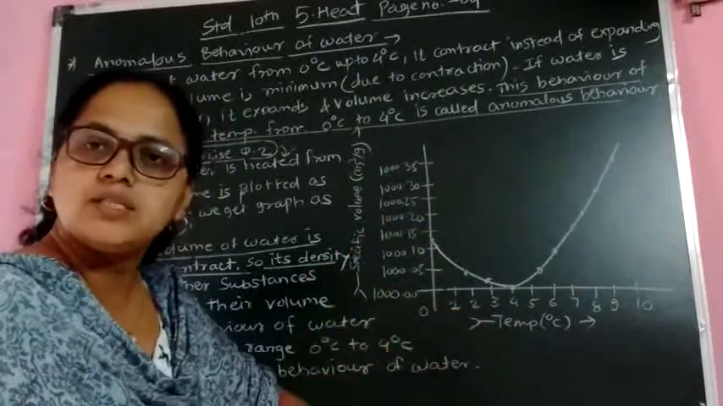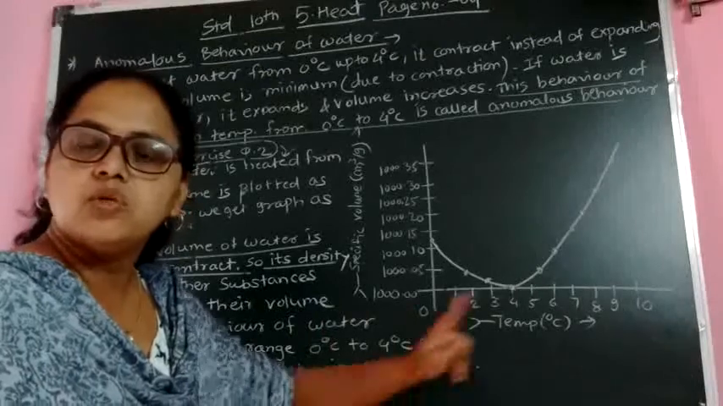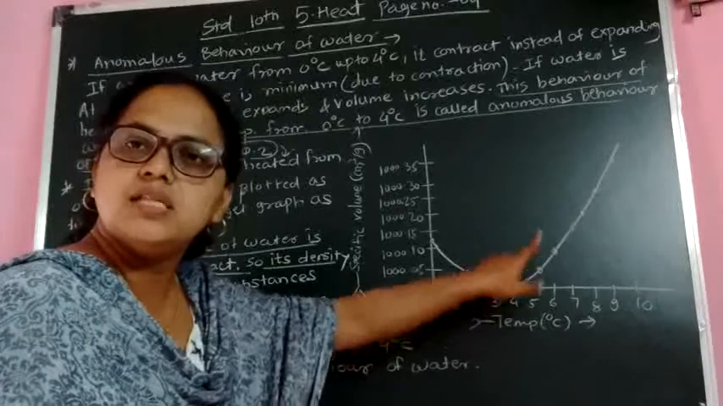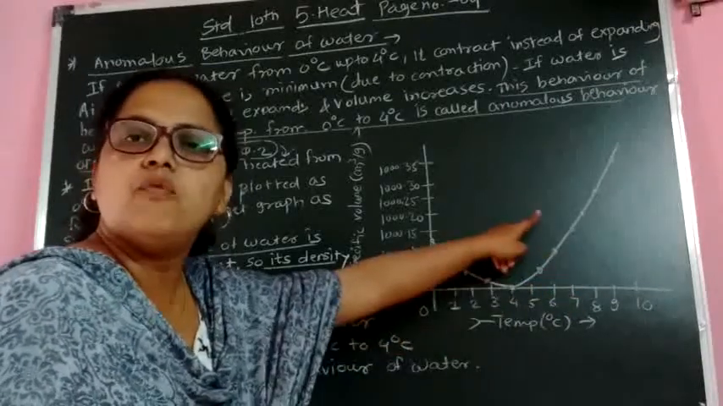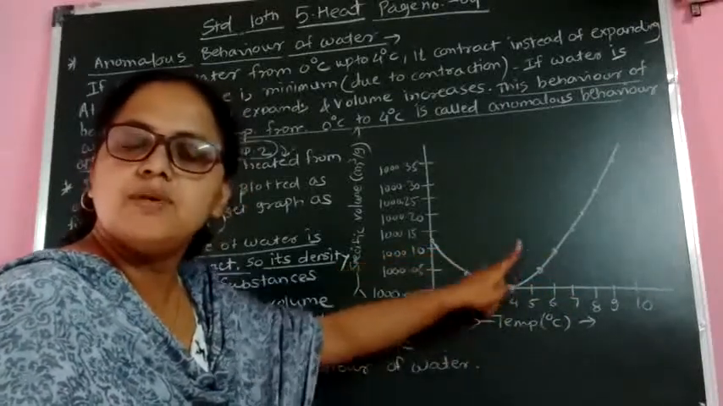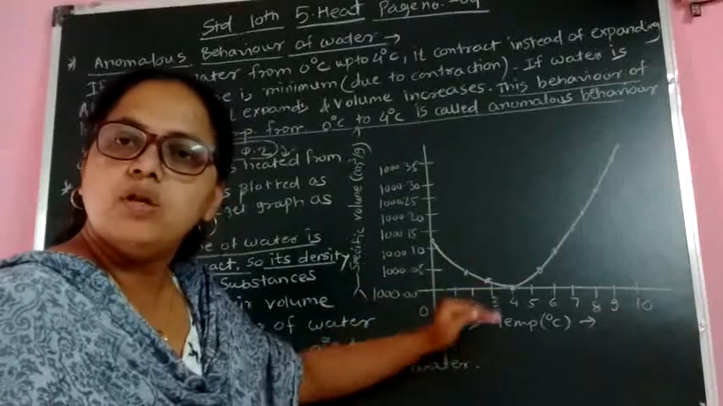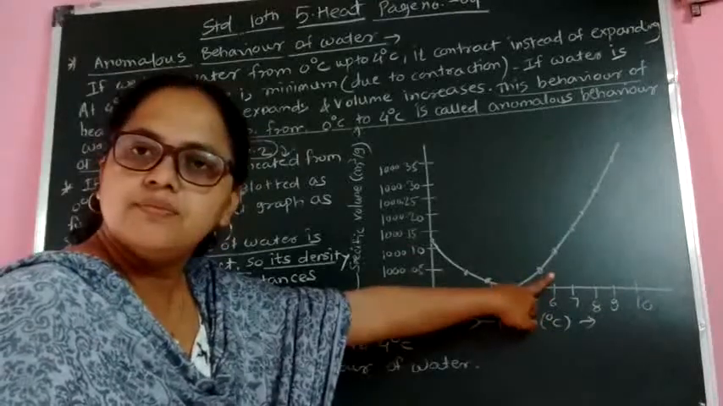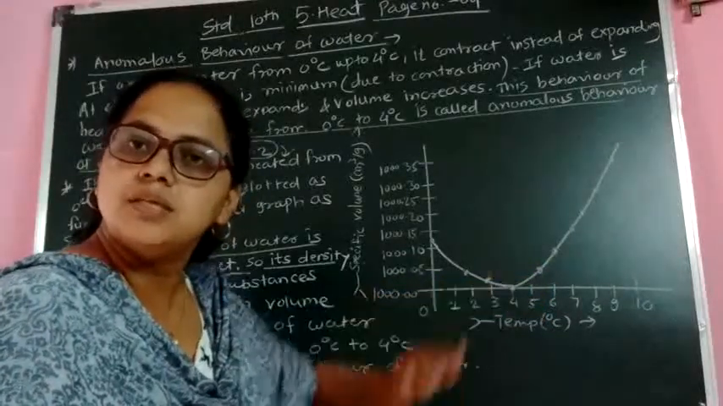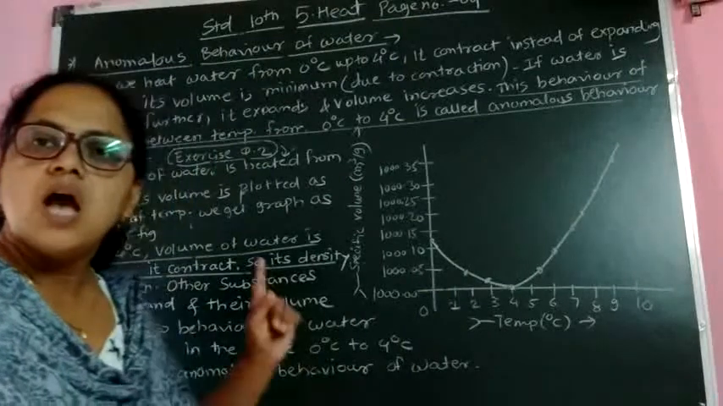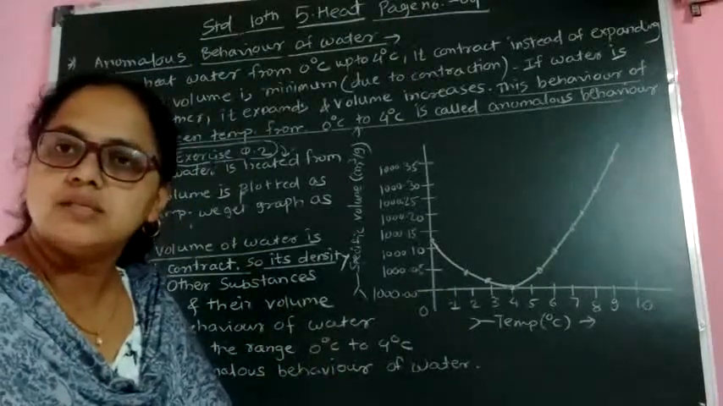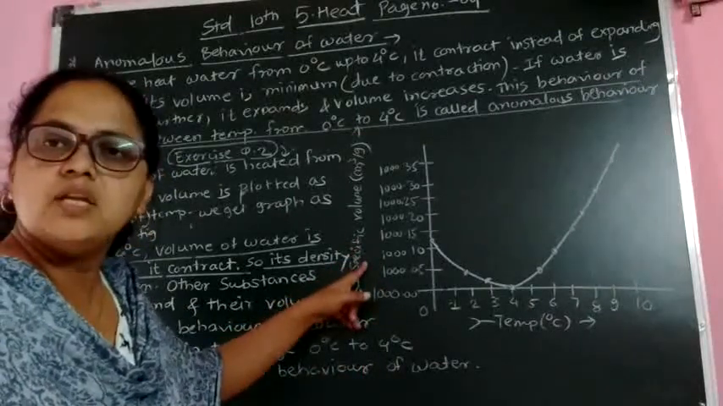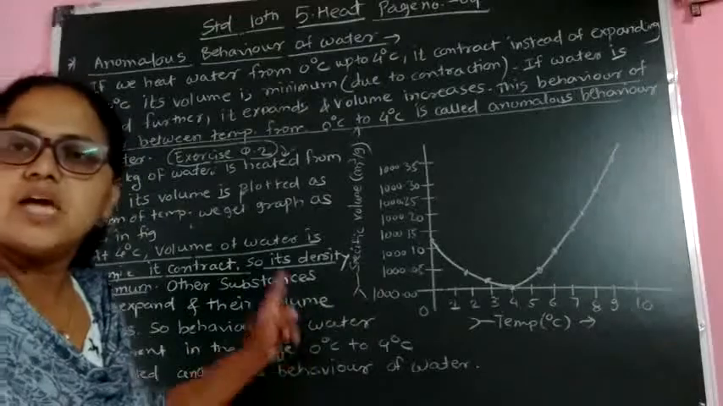Only at 4 degrees Celsius is the volume of water minimum, so the density of water is maximum here. But after 4 degrees Celsius, the density of water is minimum and volume is maximum. So this is the answer of question number 2 in your exercise. Suppose this graph is asked in the exam, explain this graph, then you have to write all these points which I have explained to you.